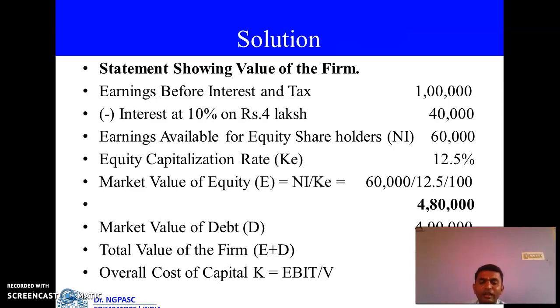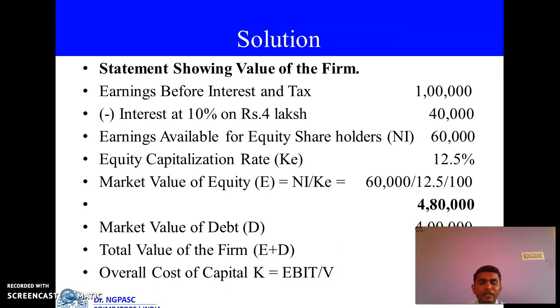That is called V. The next one is we should calculate the overall cost of capital. What's the formula of overall cost of capital? K is equal to EBIT divided by V. It means K is nothing but overall cost of capital. EBIT is nothing but earning before interest and tax divided by value of the firm. Because EBIT value is already in our question. Recently we have found V value. So we can apply the formula. EBIT value is 1 lakh. Then V value is 8,80,000. Now apply the formula. 1 lakh divided by 8,80,000, you get 11.36%.